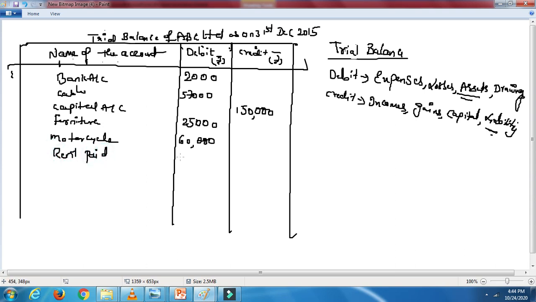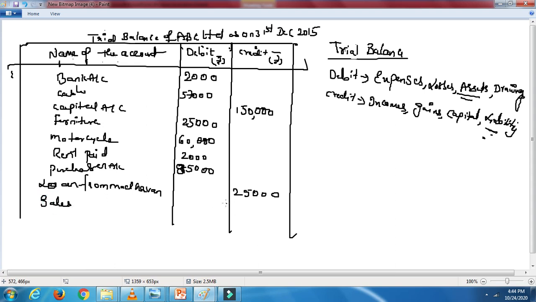Rent paid, 2,000 on the debit side. Purchases account, 85,000 on the debit side. Next is loan from Madhavan. Loan from Madhavan is nothing but a liability for you. So liability will come on the credit side. So the amount is 25,000.